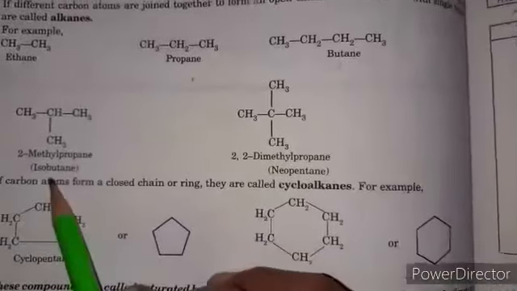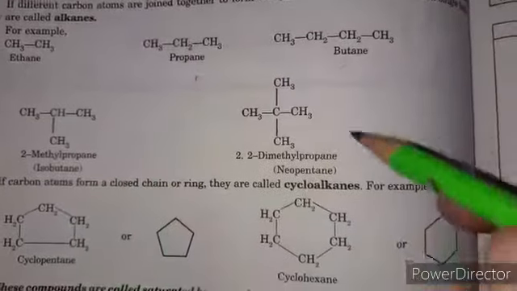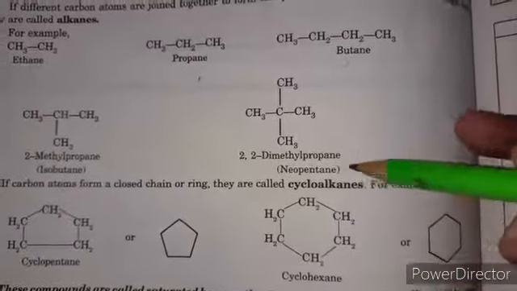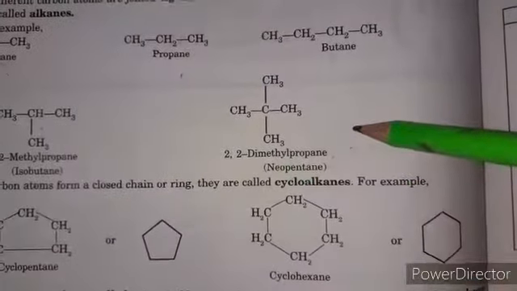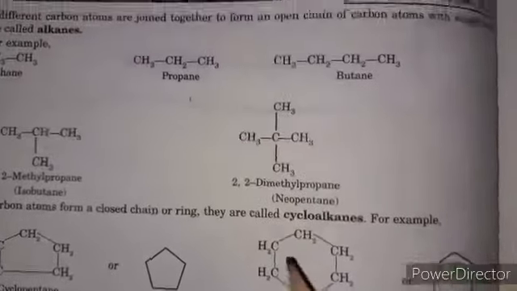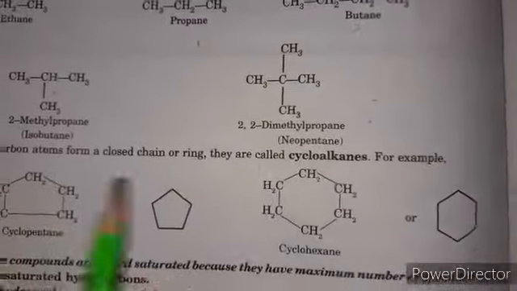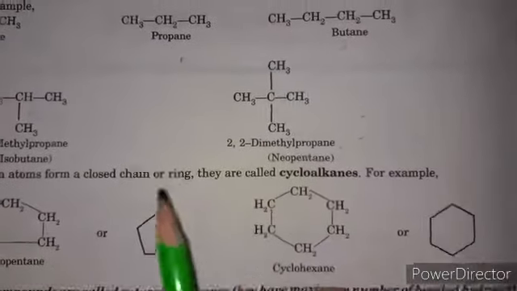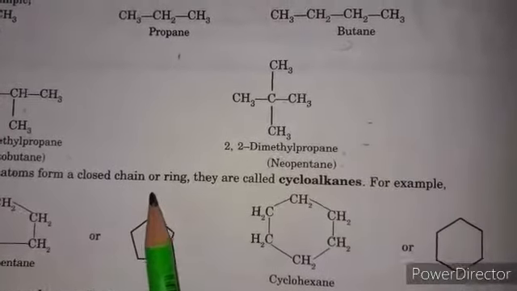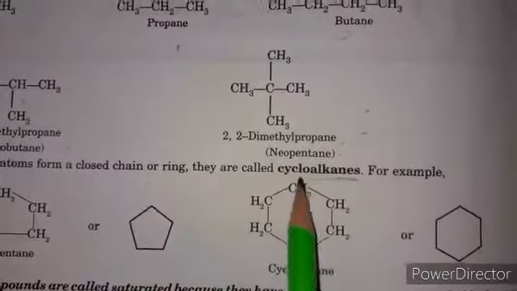So these are isobutane or 2-methylpropane, 2,2-dimethylpropane or neopentane. It has a quaternary carbon. So these are the branched chain isomers. If carbon atoms form a closed chain or ring, they are called cycloalkanes.